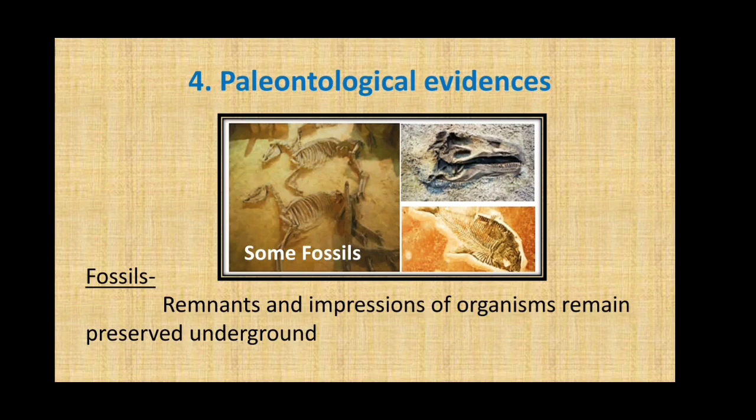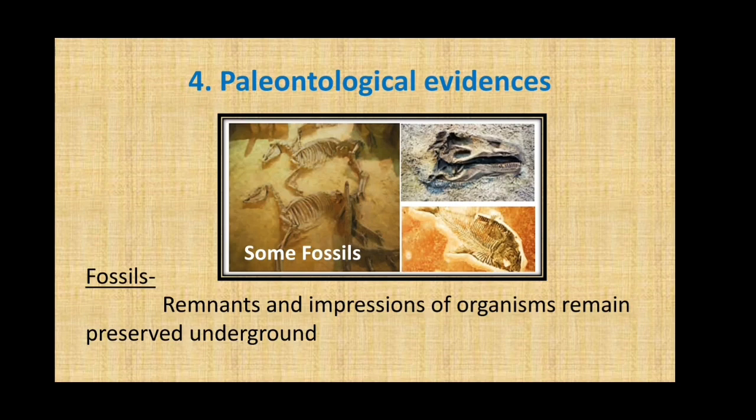As you can see in the picture, the fossils are the remains and the impressions of the organism that remain preserved under the ground. What do you think? How were the dinosaurs studied? The adaptations of dinosaurs, the behavior of dinosaurs, the structure was studied. Because of these remains of these organisms, the remains of skeleton, bones, okay.